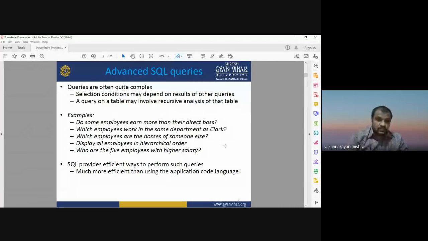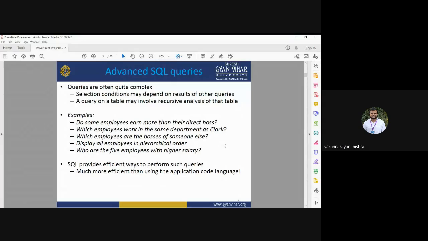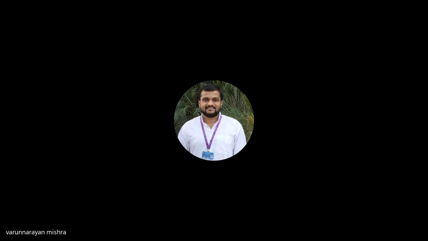For example, do some employees earn more than their direct boss? If you want to get this kind of information from your table, which employees work in the same department as a clerk, or which employees are bosses of someone else. These are some complex queries. Although we have SQL operations and different kinds of SQL functions, if we are going to perform a complex query, for example how to display all employees in hierarchical order and who are the 5 best employees with higher salary, then we need to apply advanced SQL queries.